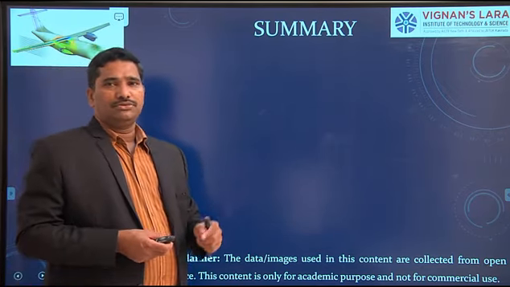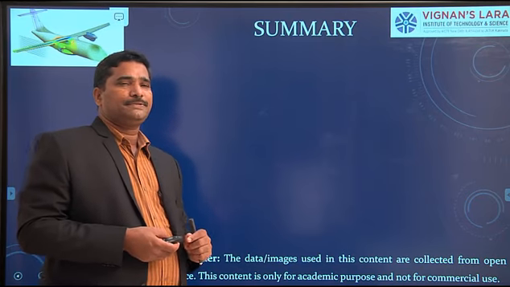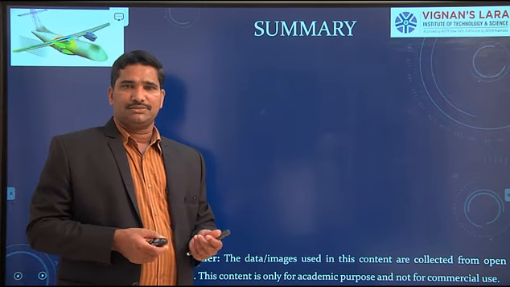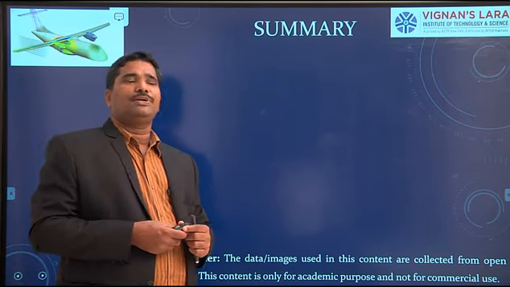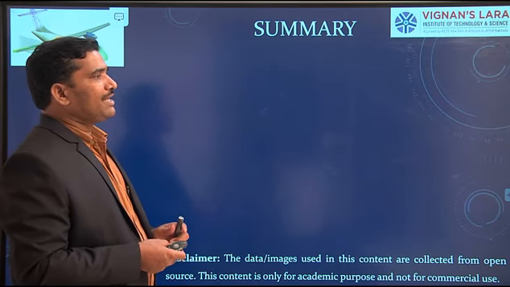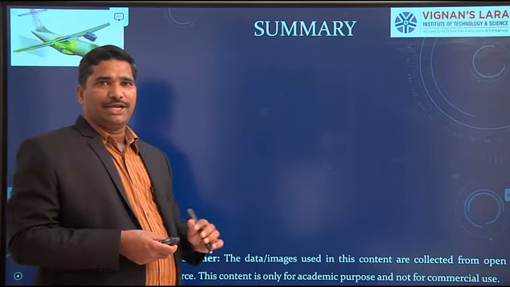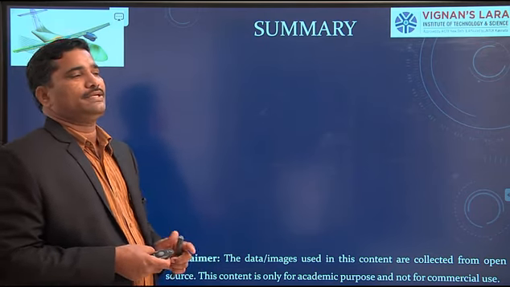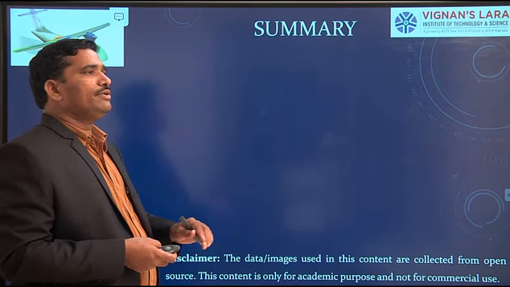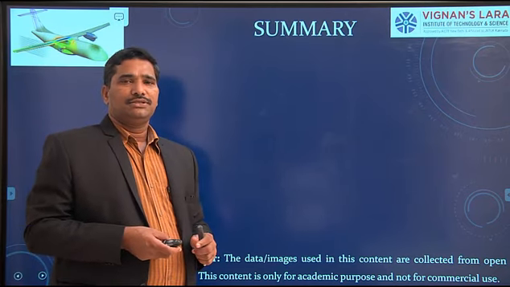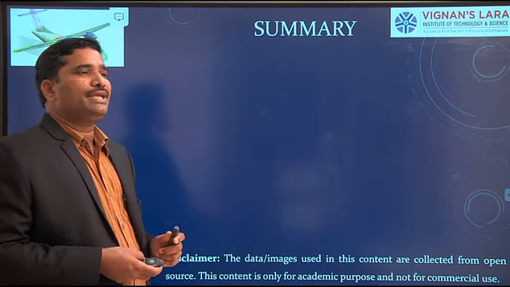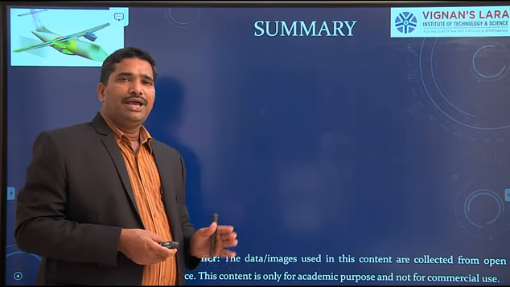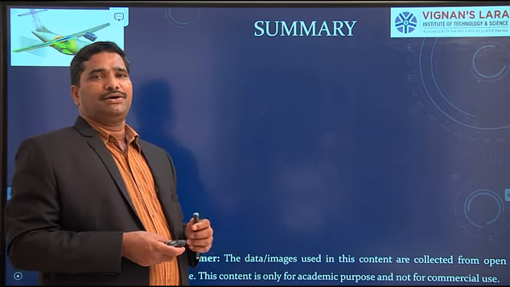Now we come to the summary of what we have learned in today's class. We have entered into the approximate methods. Approximate methods are classified into two categories: classical methods and numerical methods. The classical methods are classified into two types: variational method and weighted residual method. Right? Using the variational method, we have formulated the governing equation along with the boundary conditions, taking an axially loaded member as an example.